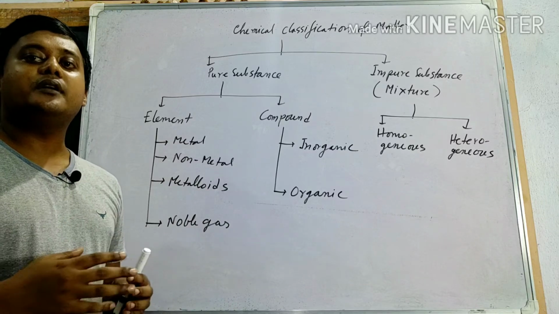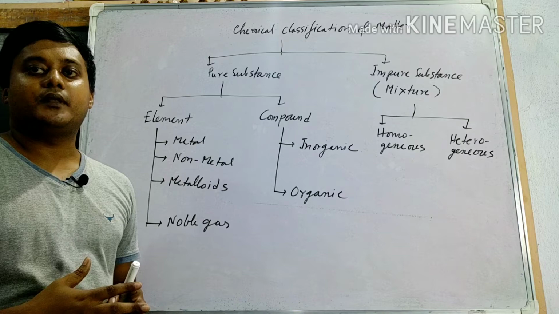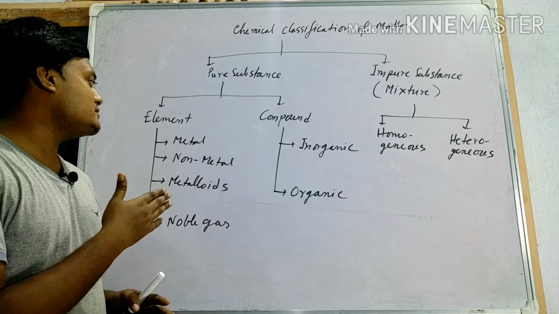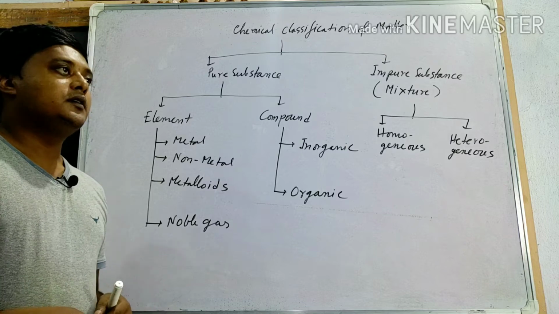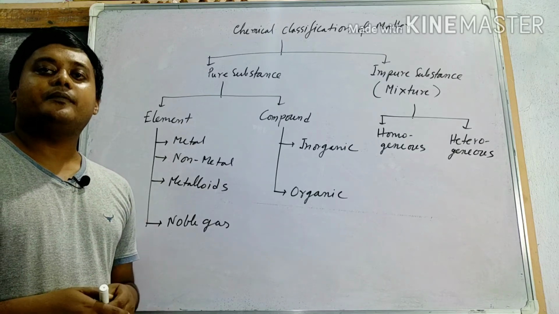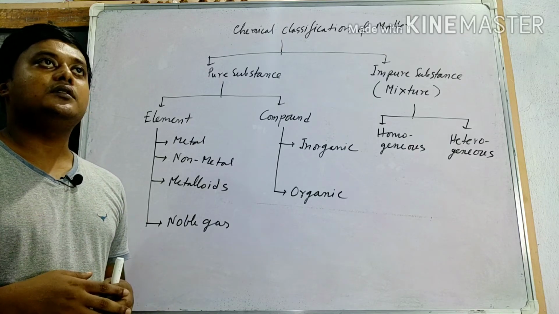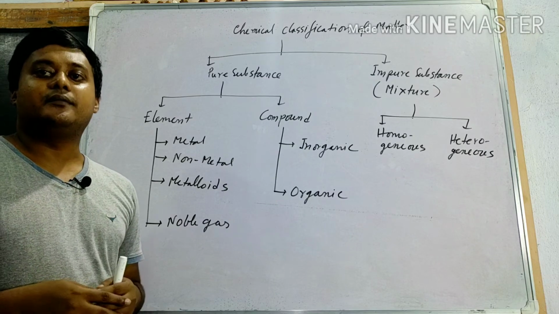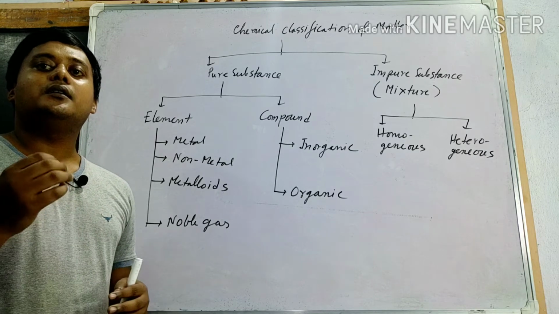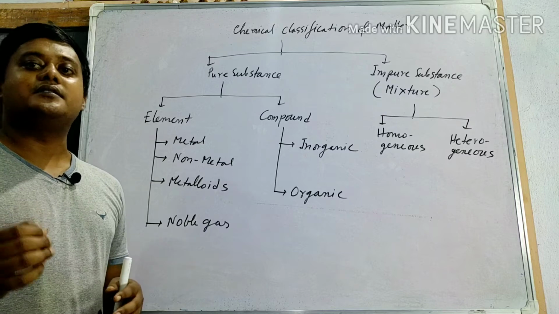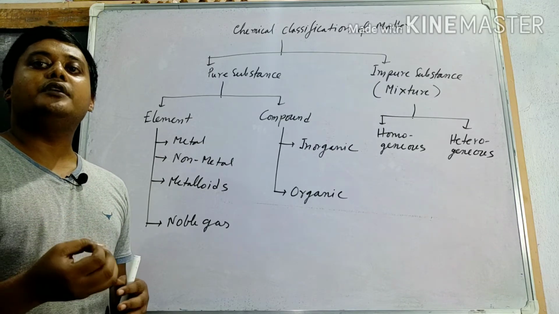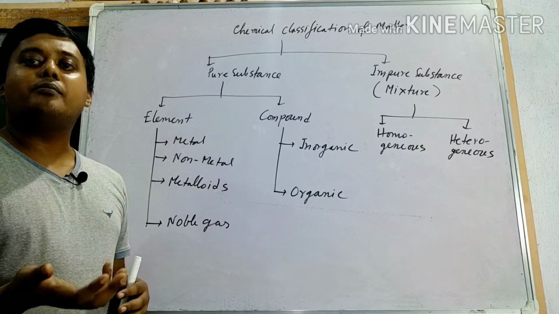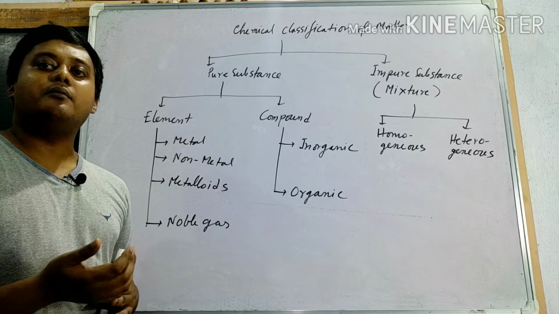Now you have to remember all the exceptions. Another characteristic is that metal is generally solid. So what are the exceptions? First one, liquid metal. Mercury is a liquid metal. And gallium: when we take a block of gallium in our palm, it melts.